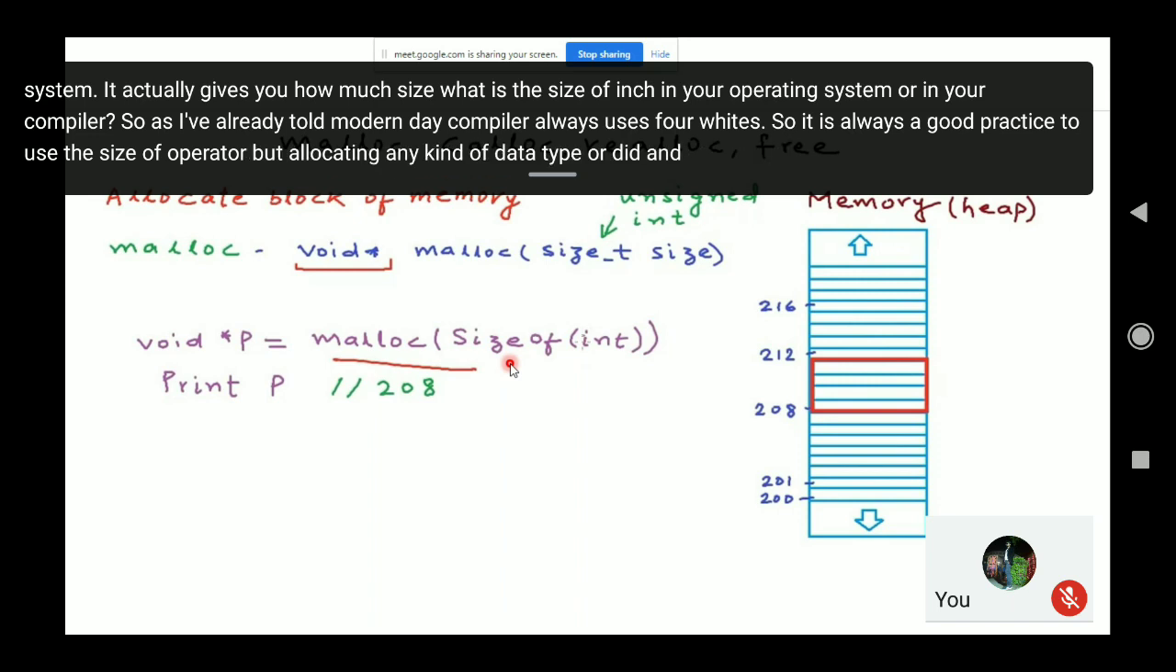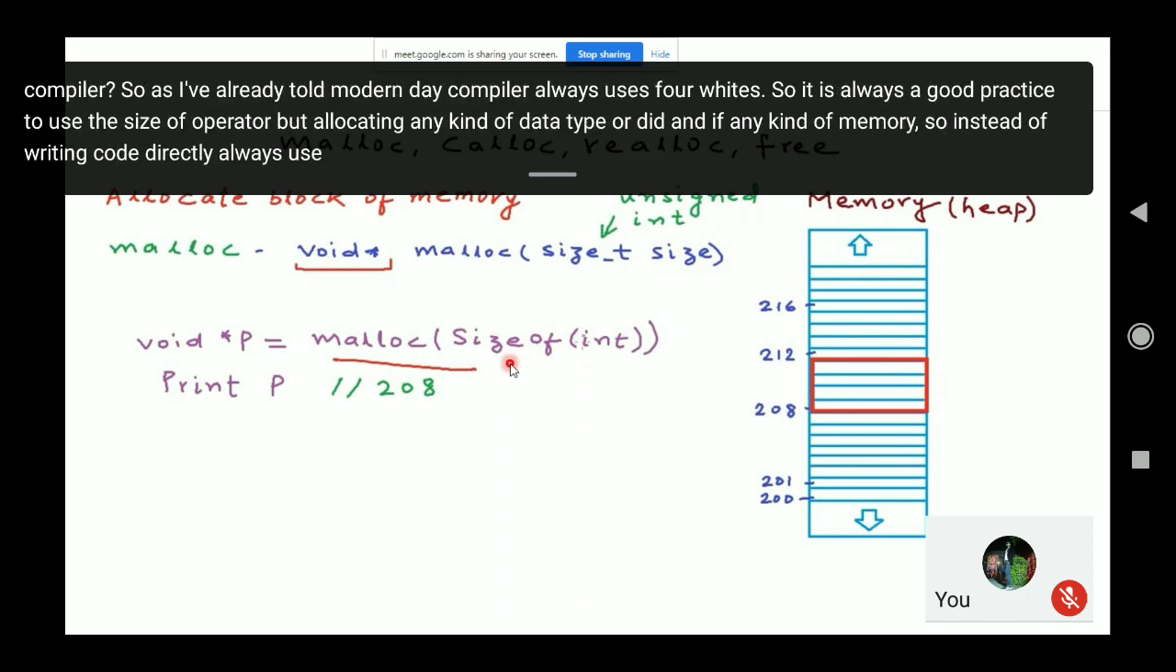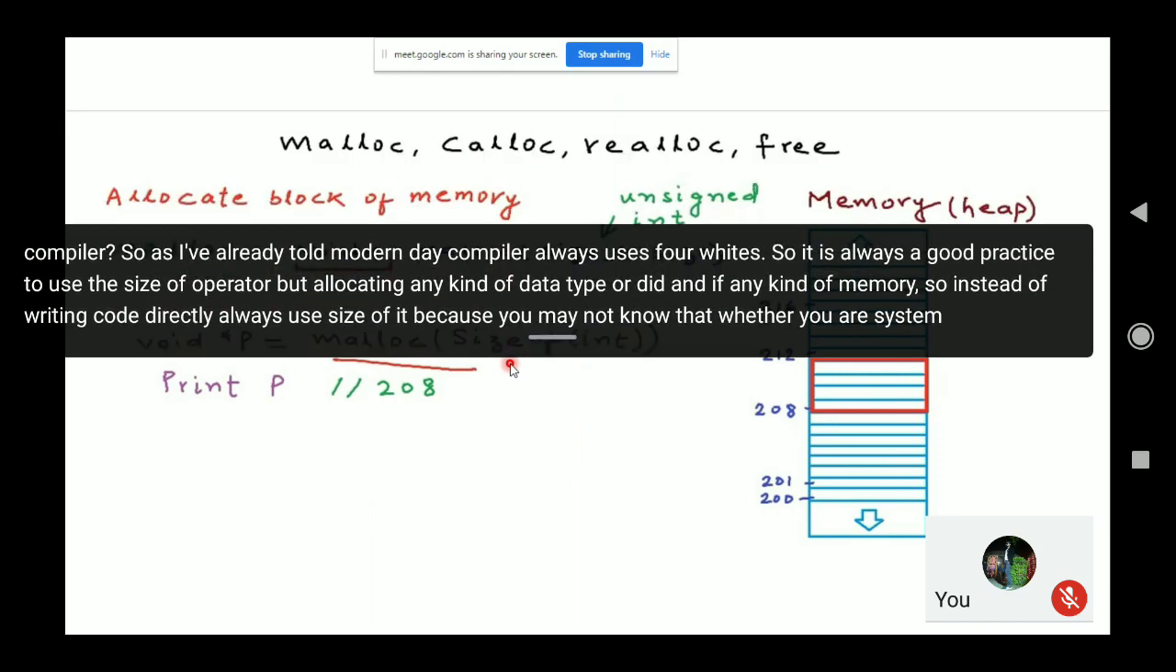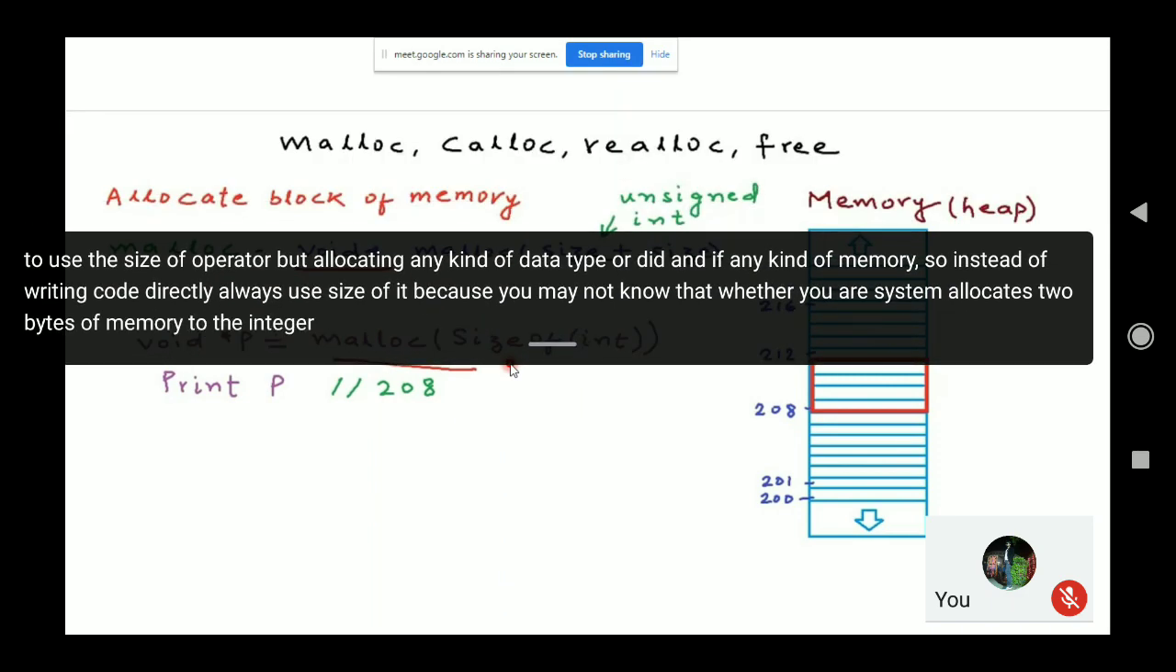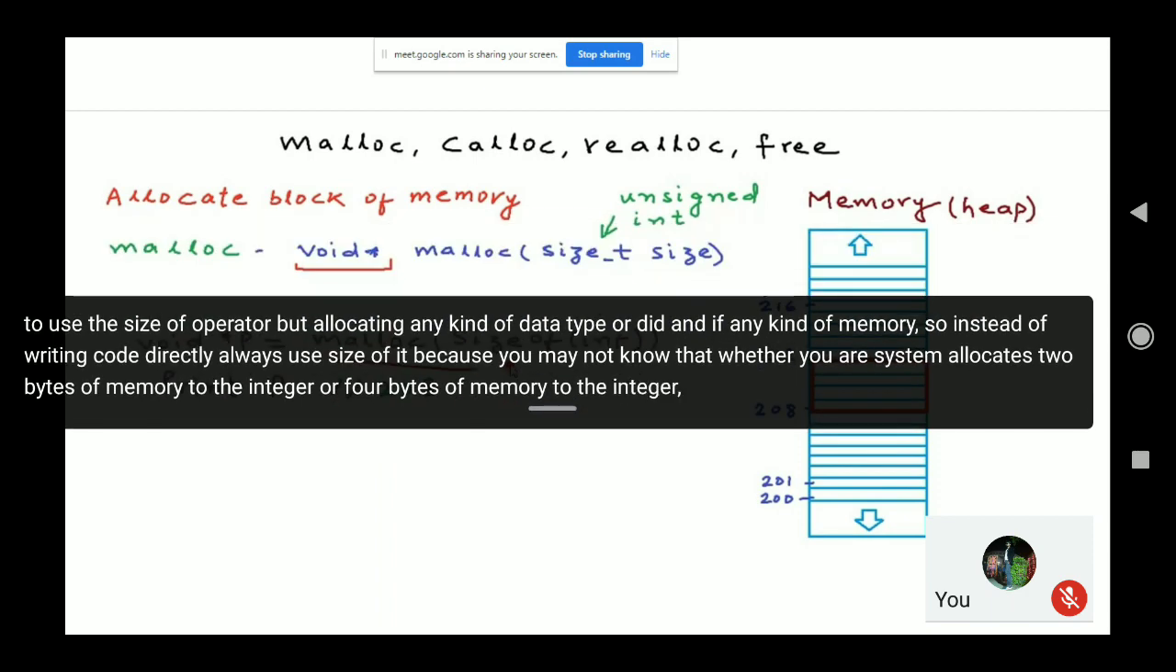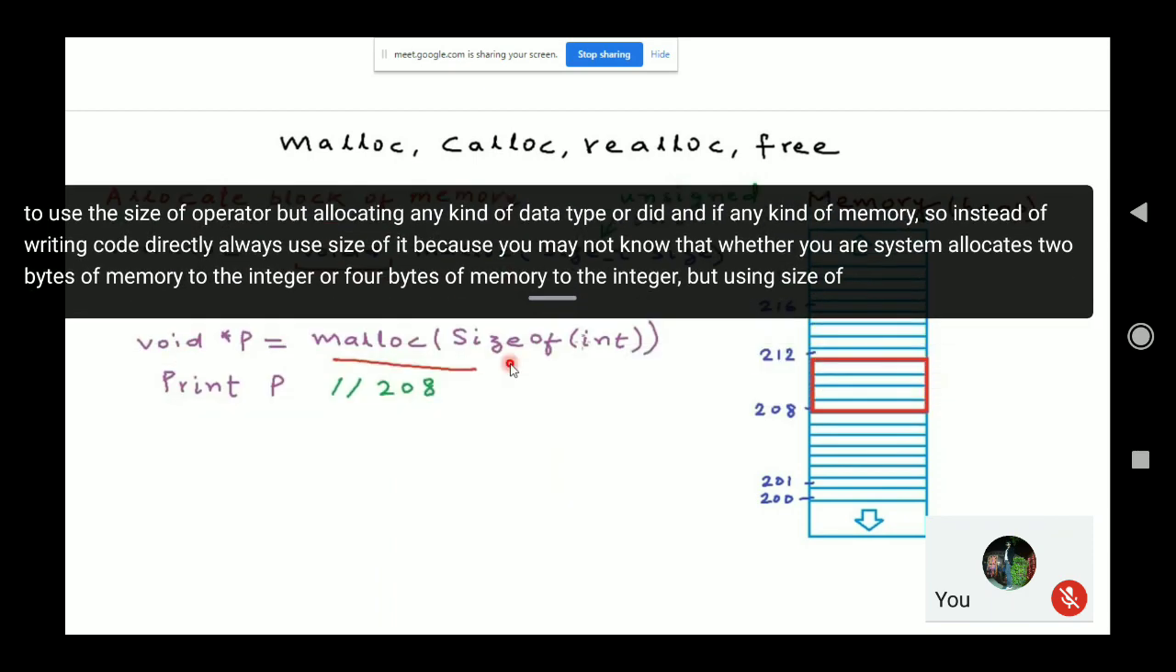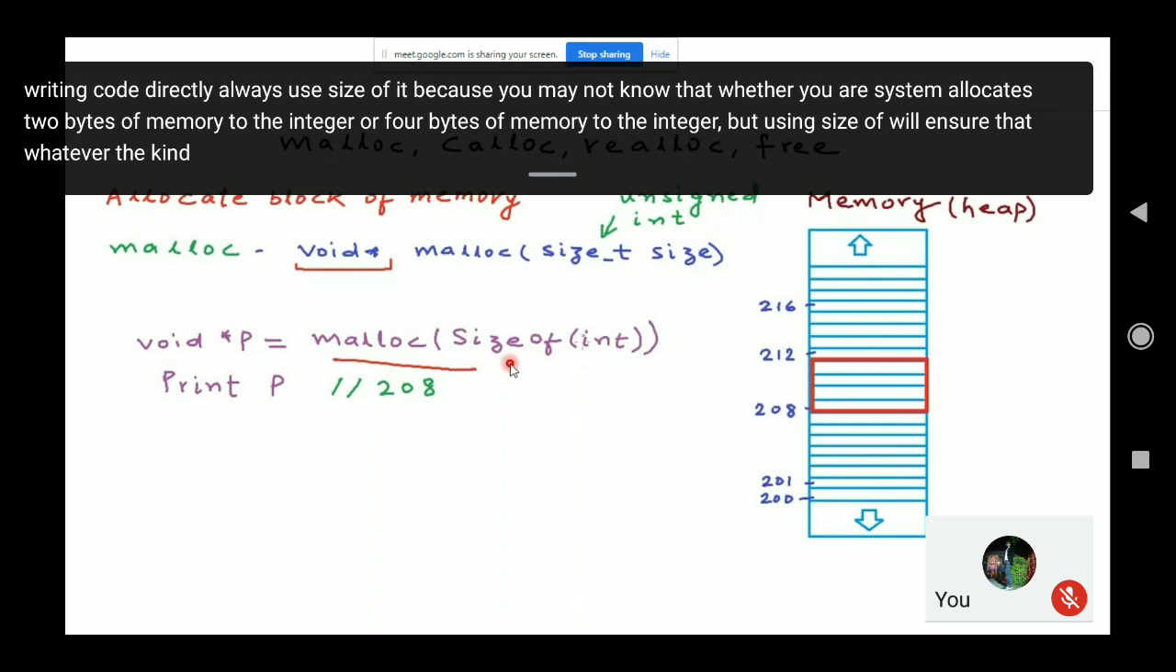So instead of writing 4 directly, always use sizeof int, because you may not know whether your system allocates 2 bytes of memory to the integer or 4 bytes. Using sizeof will ensure that whatever memory is allocated to an integer on your system will be allocated here. All right. Now,